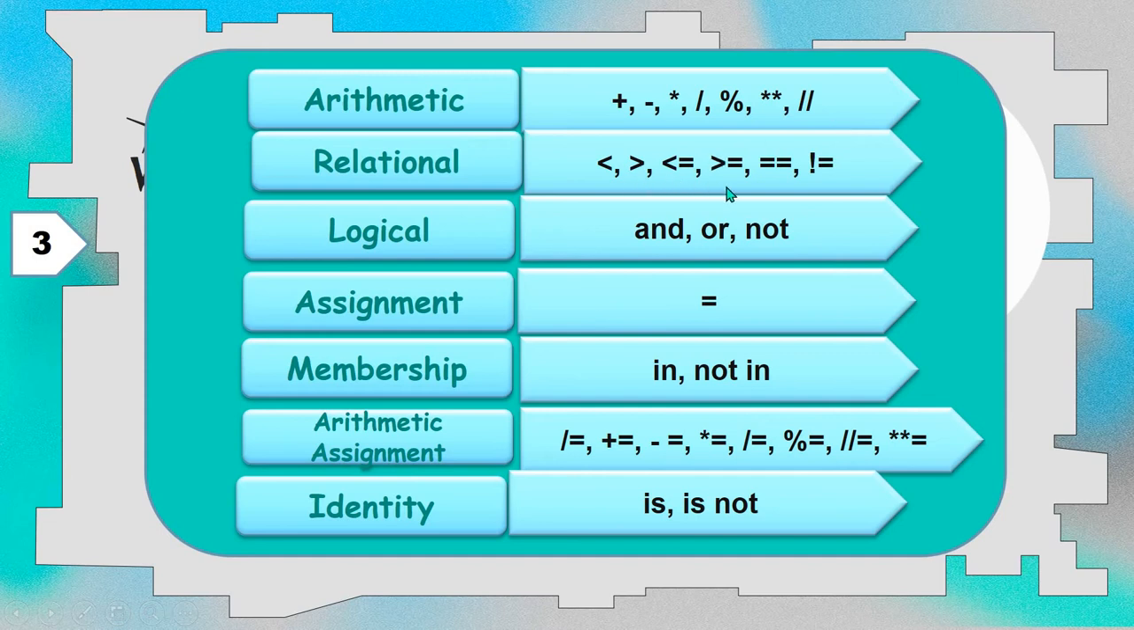Okay, now relational operators: less than, greater than, less than or equal to, greater than or equal to, double equal to, not equal to. These are relational operators. And, or, not are logical operators. Equal to is the assignment operator. In, not in are membership operators. Then all the arithmetic operators combined with equal to become arithmetic assignment operators, and is, is not are the identity operators. Right?